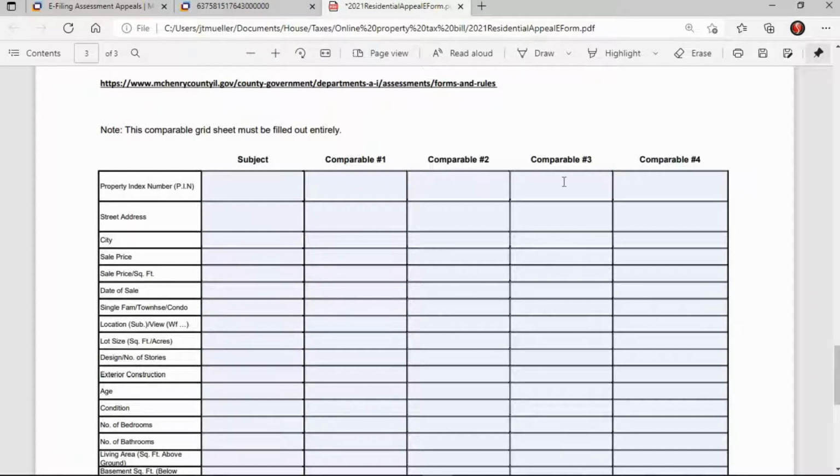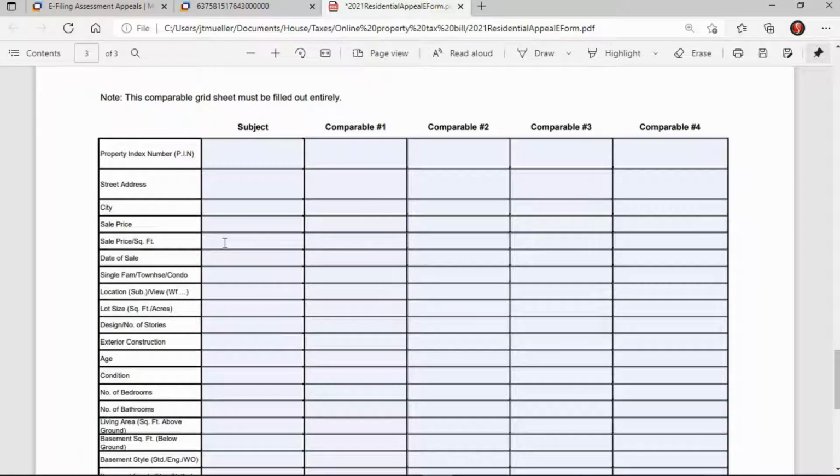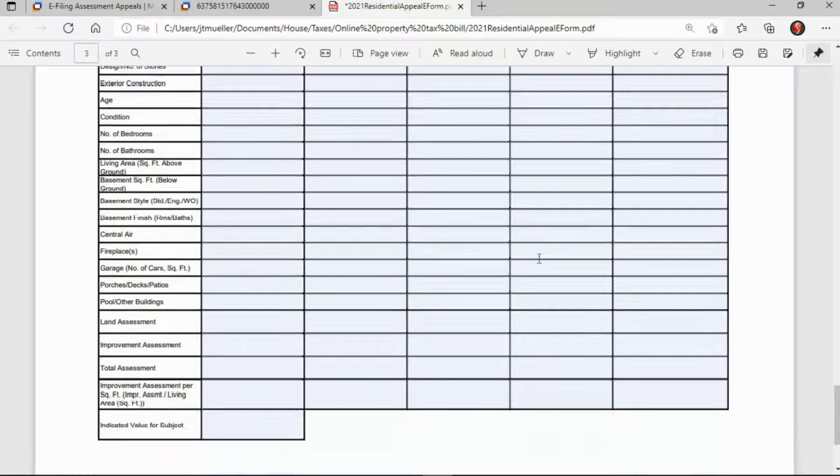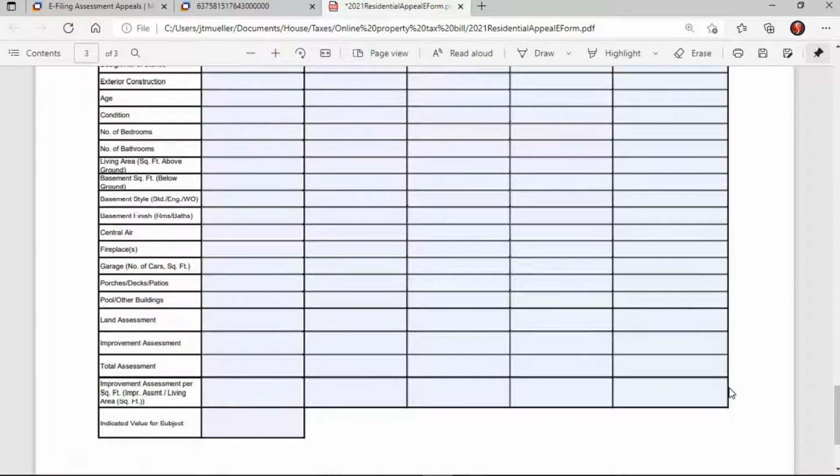And then you enter your comparables. You need to make sure you enter at least 3 comparables. And again, if you have more than 4, if you think you have ample evidence, you can just print an extra copy of this worksheet and submit that as well. But the most critical things, again, is you have sale price per square foot. We discussed that in the first section. Then another critical one is improvement assessment per square foot.